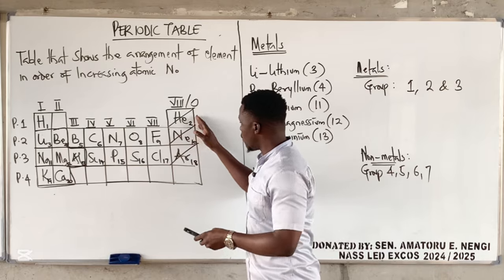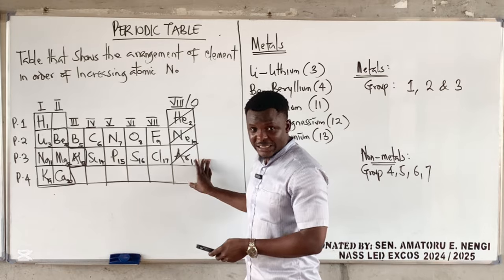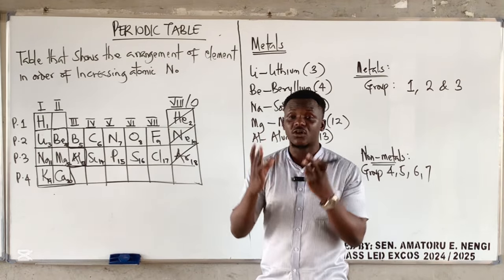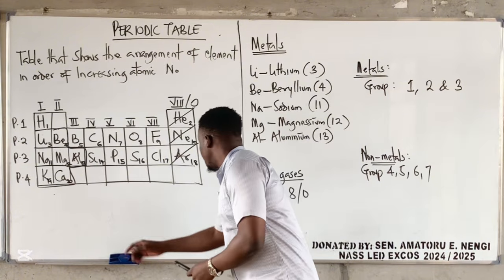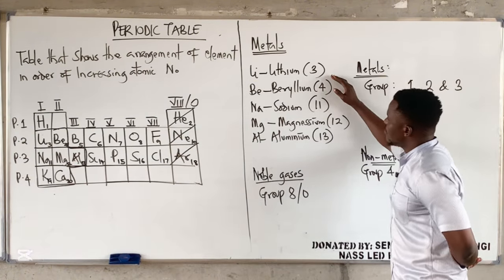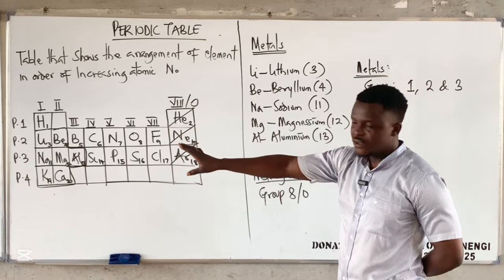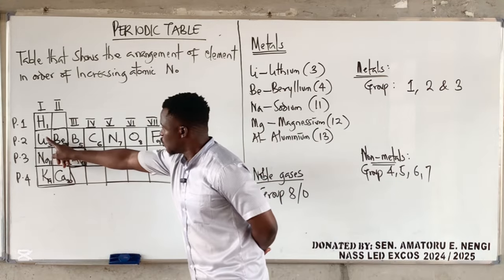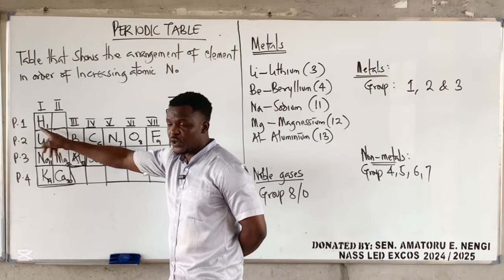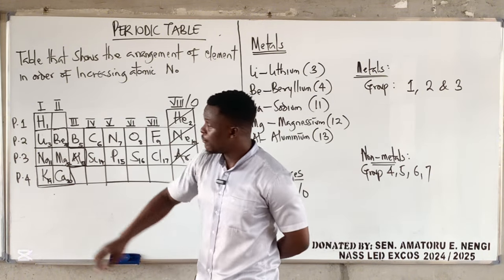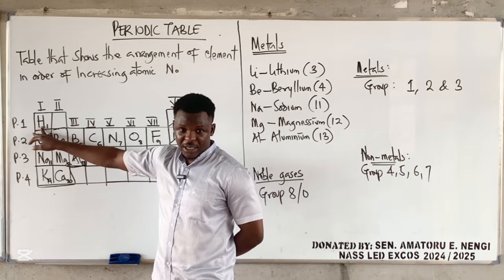With the exception of these, these are the noble gases. They do not react, right? Because they are already stable. Their outermost shell configuration is stable. Now, lithium, beryllium, sodium, magnesium, aluminum, they all belong to metals. Group 1, Group 2, and Group 3 are mostly metals, with the exception of hydrogen, which belongs to Group 1, but it's not a metal. Hydrogen is a non-metal, okay?